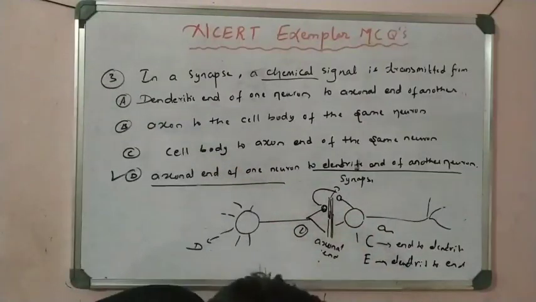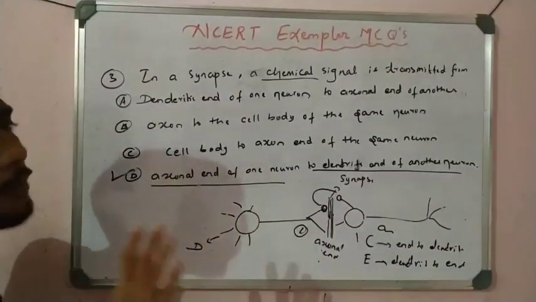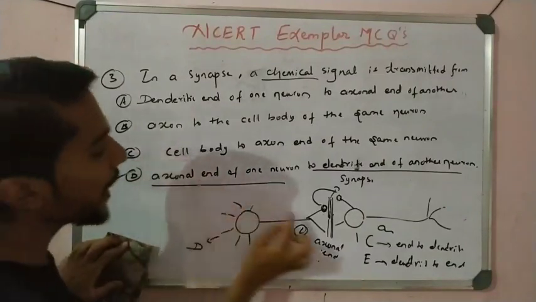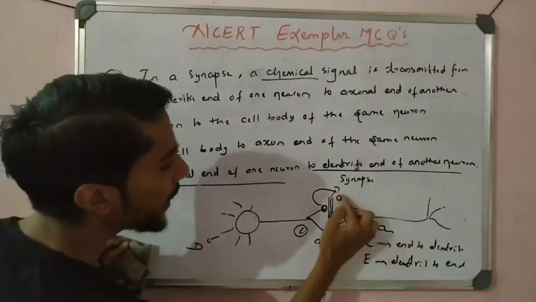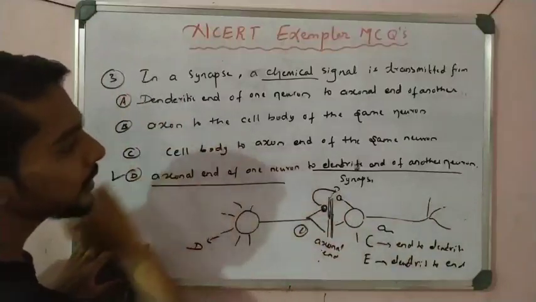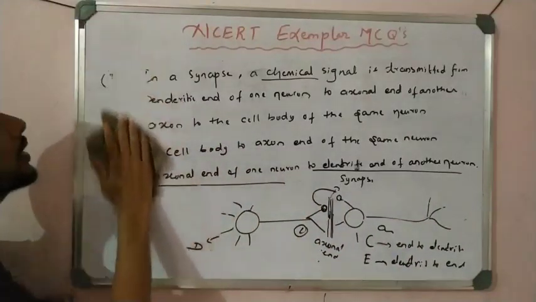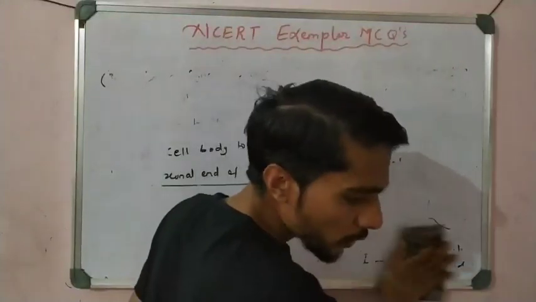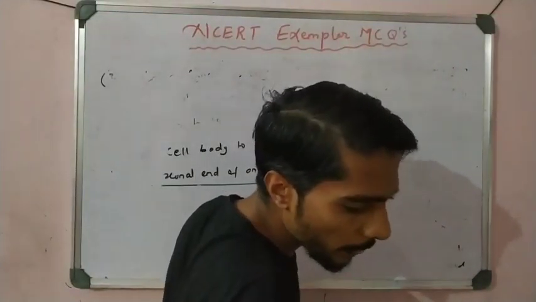I explained the detail here, so please write down this one, a very important question. Option D is correct: axon end of one neuron to dendrite of the another neuron. Now let us take question number 4. Write down question number 4 here.